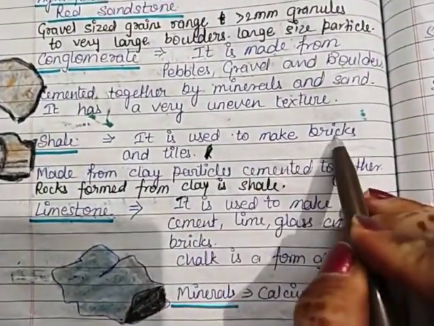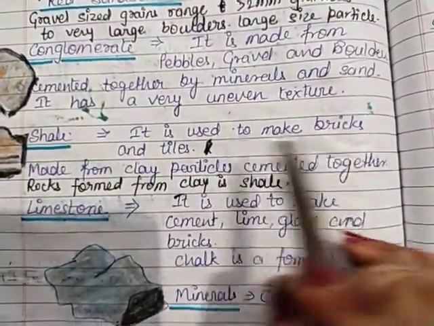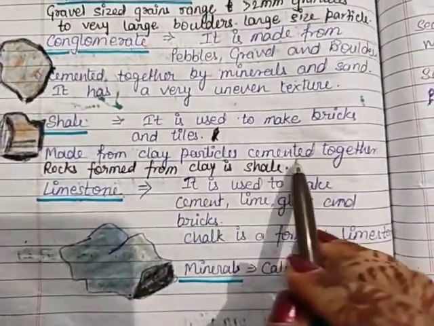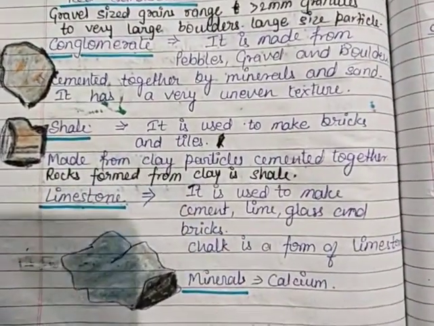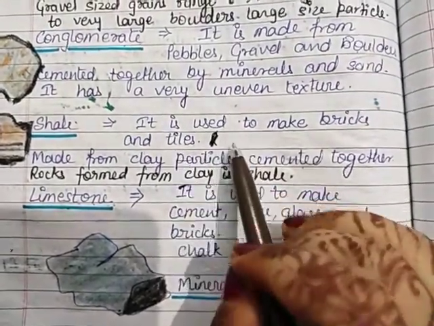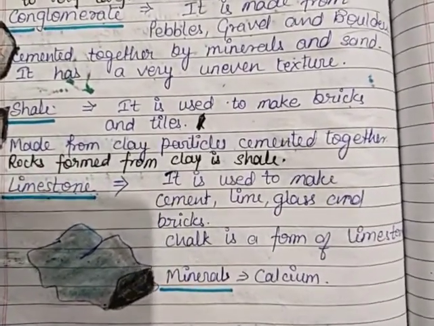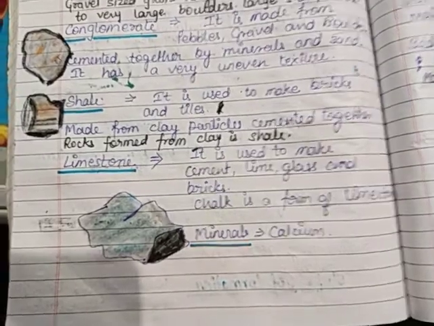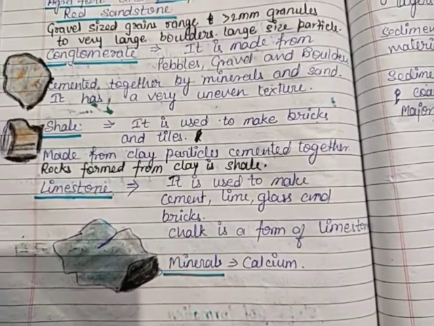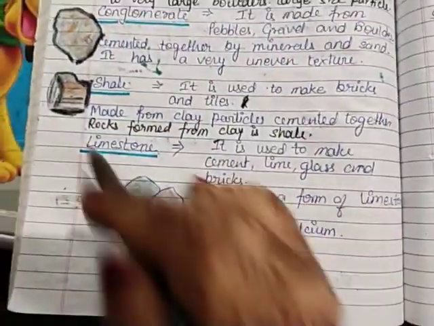It is used to make bricks. Bricks, you know, the walls of our homes and houses are made by bricks, and tiles are used to decorate our homes, made from clay particles cemented together. Okay, what is the use of shale? So the use of shale is to make bricks and tiles. It is made from clay particles cemented together. Okay, the rock formed from clay is shale. You can see the diagram of shale here.